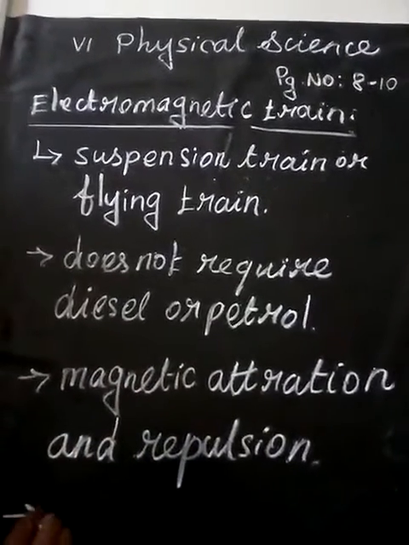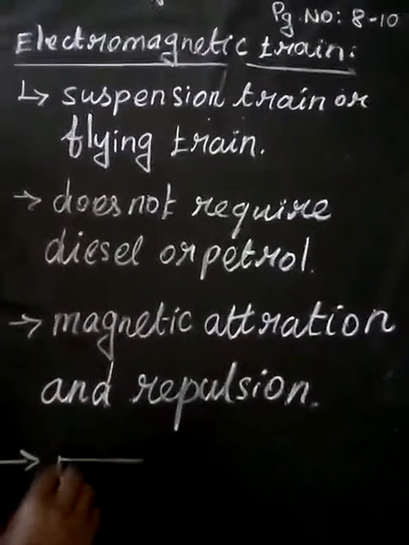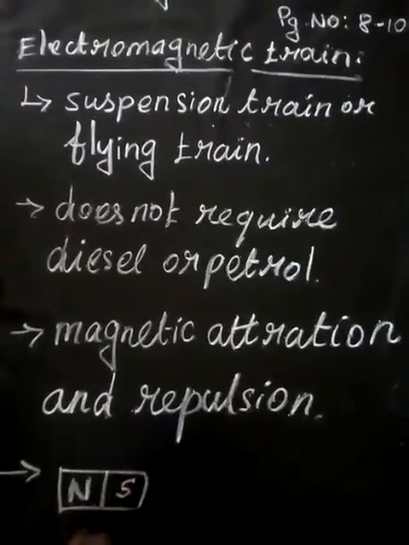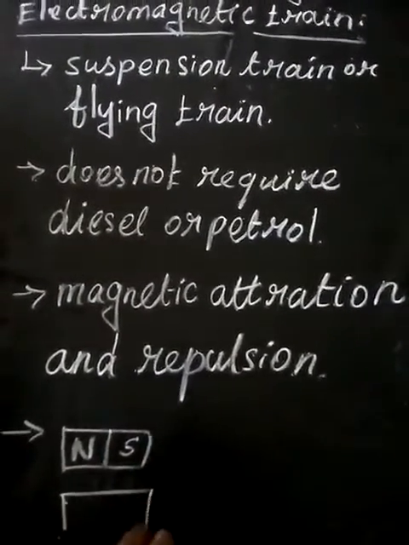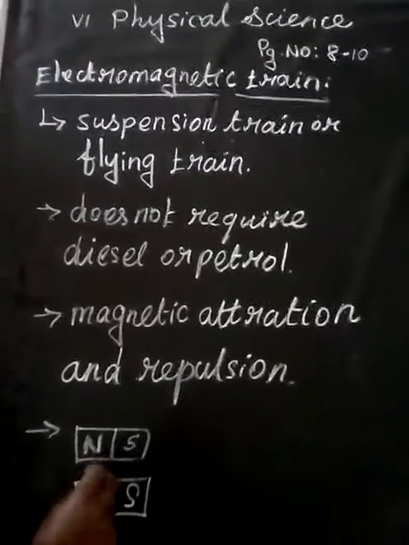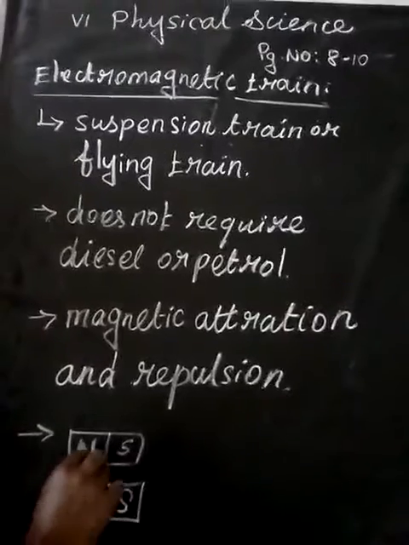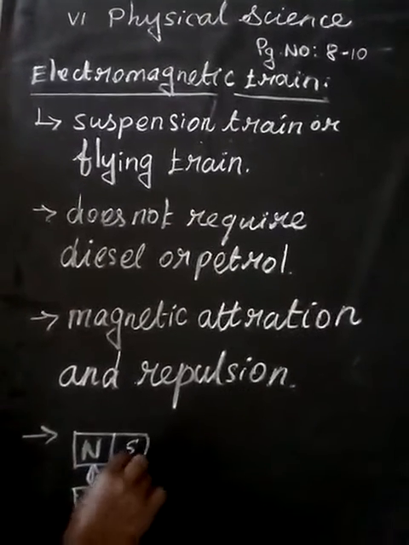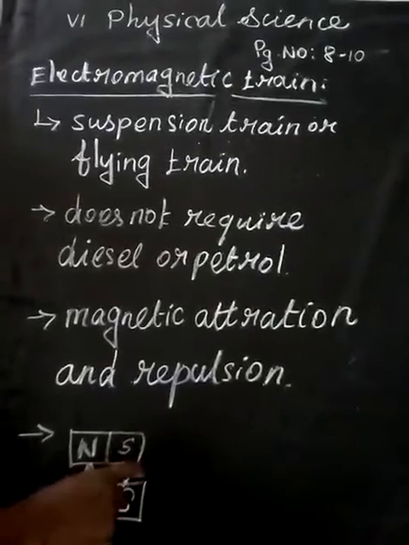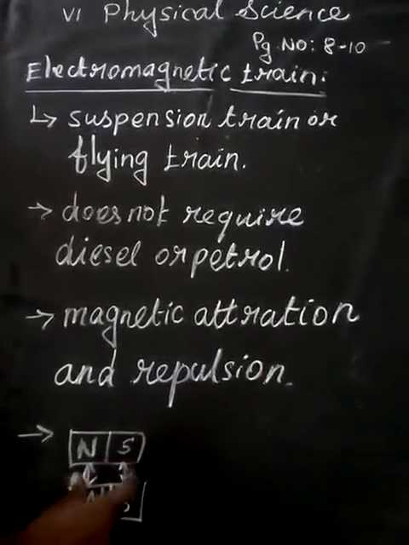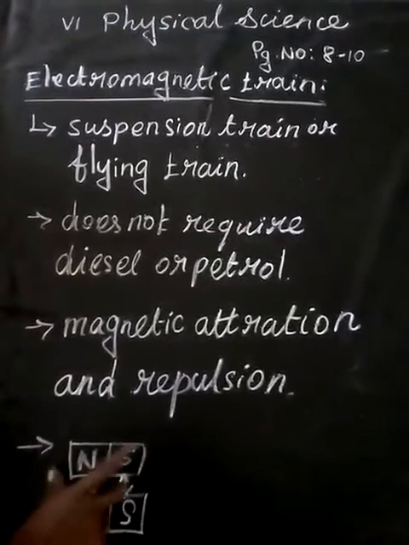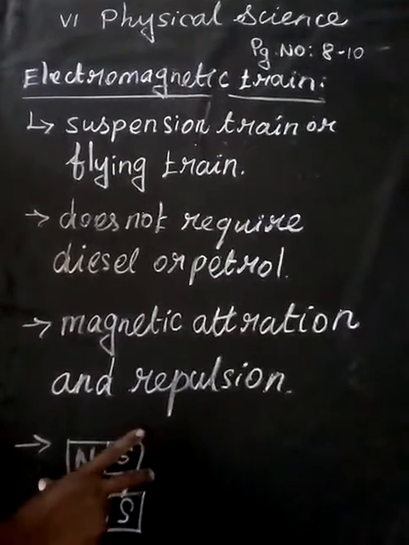See here, this is one magnet, north and south. Here also is one magnet, and here also north and south. What happens? It does not attract, it only repels. So if you see, it repels, and it looks like it is flying. So on this principle the electromagnetic train works. So this is the flying train also.